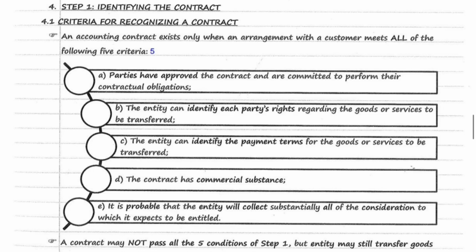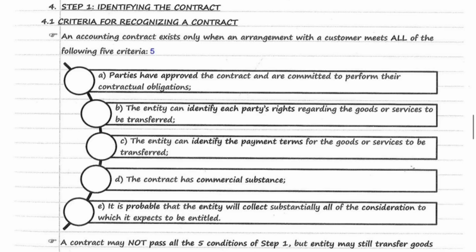Third condition, the entity can identify the payment terms for the goods or services to be transferred. Fourth condition, the contract has a commercial substance. Fifth condition, it is probable that the entity will collect substantially all of the considerations to which it expects to be entitled. If all the 5 conditions are satisfied, then the contract will be recognized.